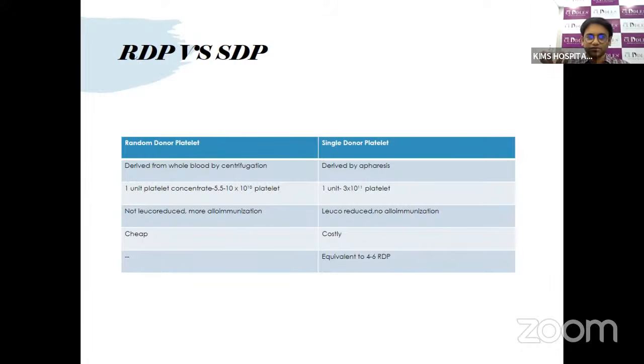This is not leukoreduced, so there's more chance for alloimmunization, more exposure to random platelets, and more chance for graft versus host disease. As we are not doing any apheresis, it's very cheap.